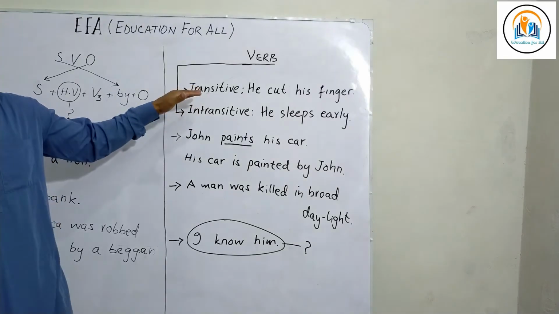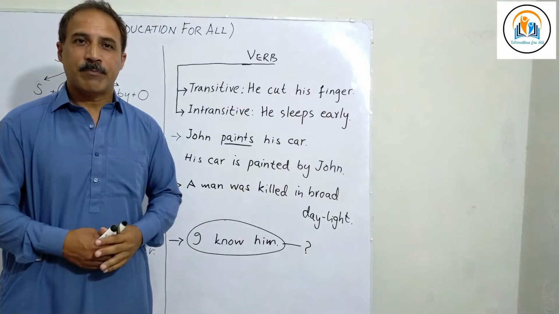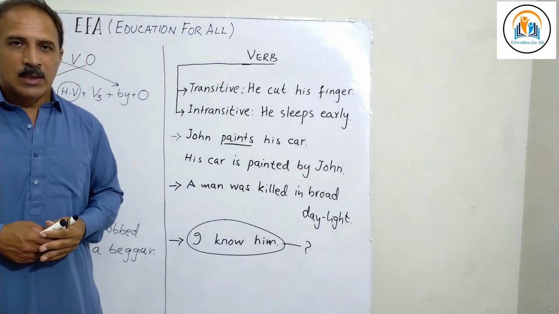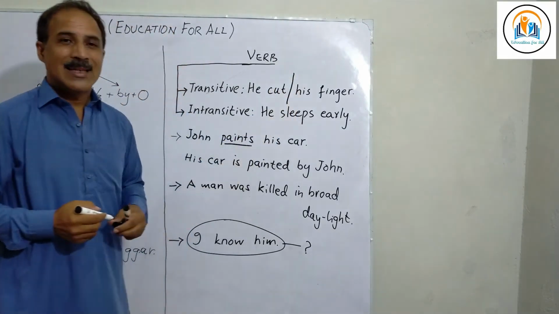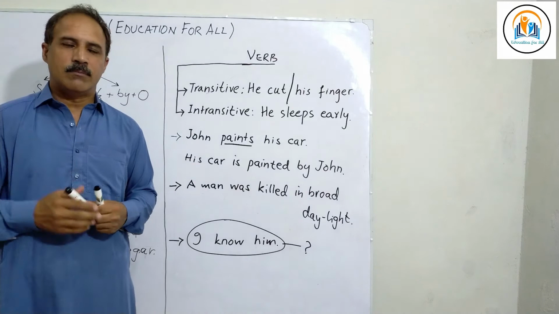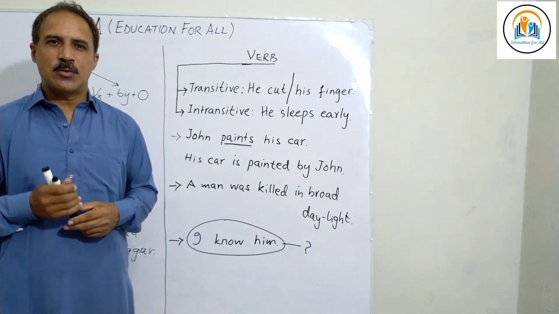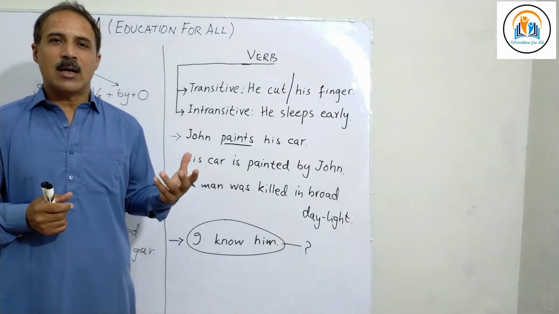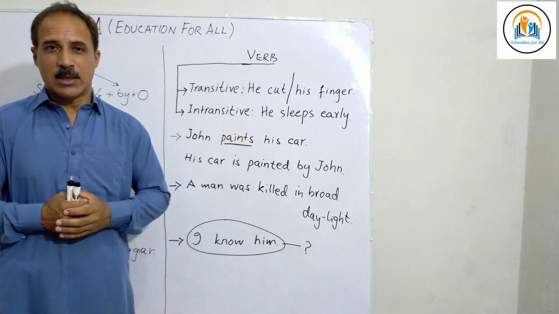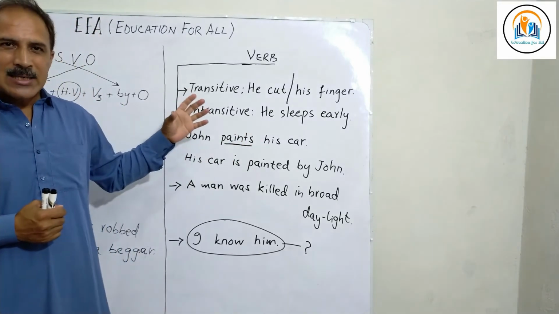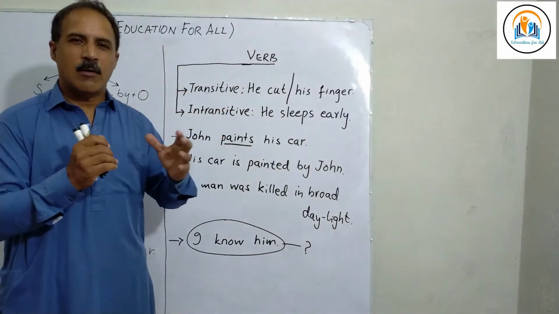A transitive verb, consider this example. He cut his finger with a knife, for example. Now, if I end this sentence after the main verb, he cut, full stop, what question comes to your mind? The question which comes to your mind might be, he cut what, or whom in some cases. And to answer these two questions, we can provide a word or a phrase.